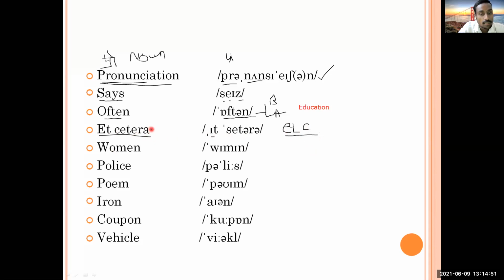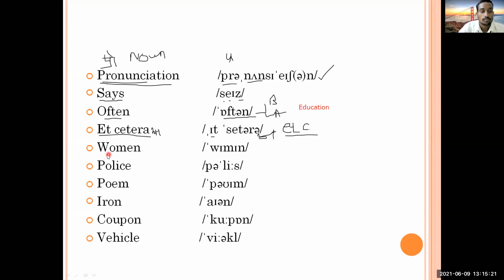You may be saying a wrong sound at the end, and you are going to call it the wrong way, but you have to pronounce it correctly. How you are going to pronounce it? It is et cetera. This is its correct pronunciation. I hope that you'll understand. Then we'll go to the next word, and you people just try to tell me what is this.